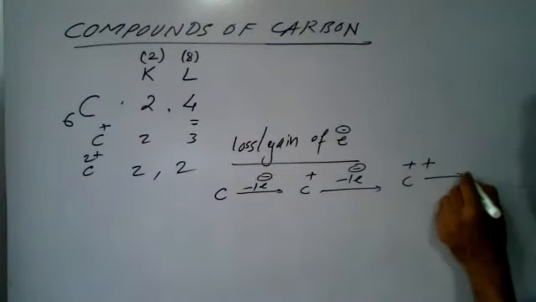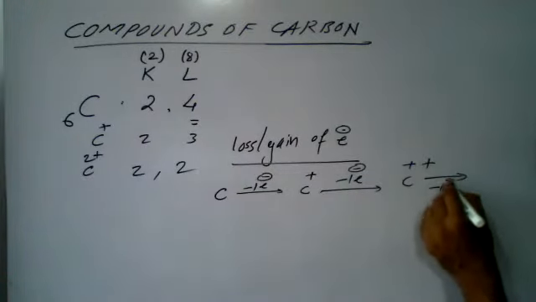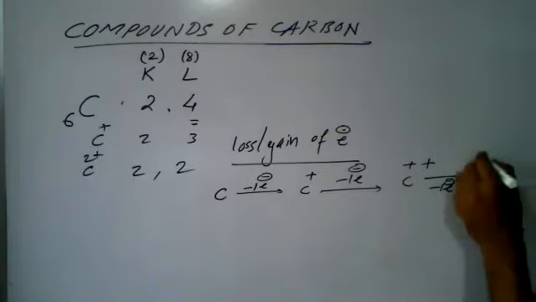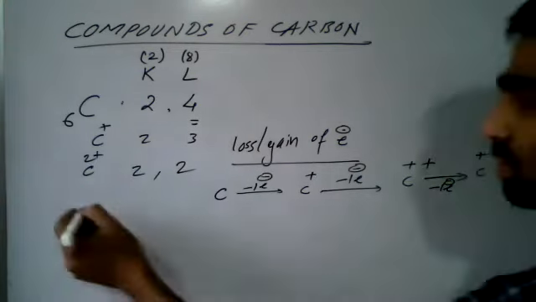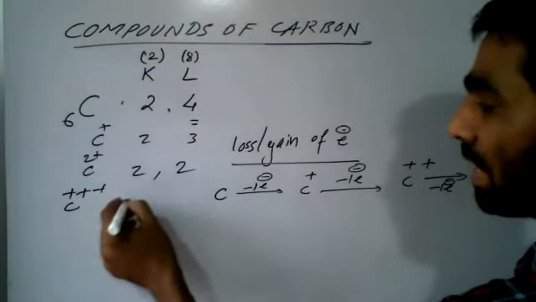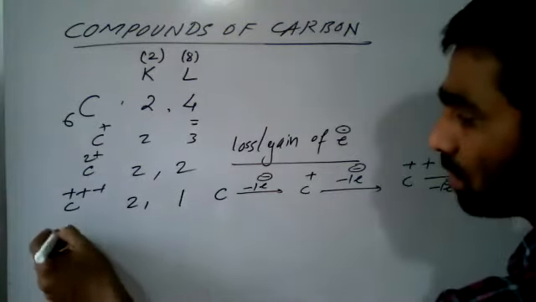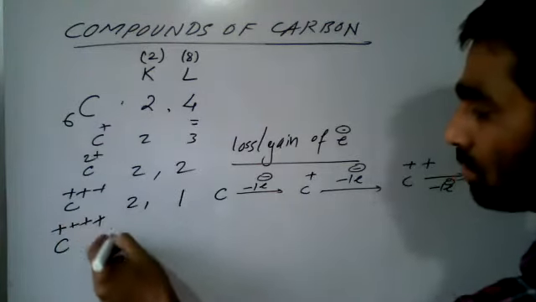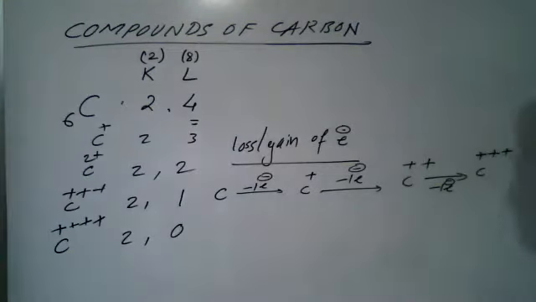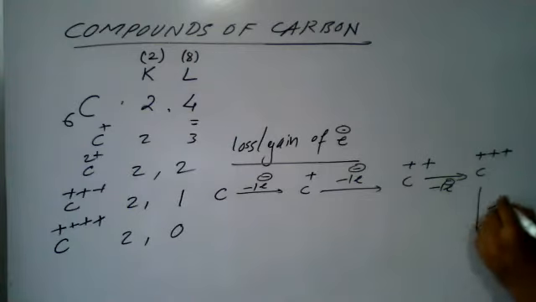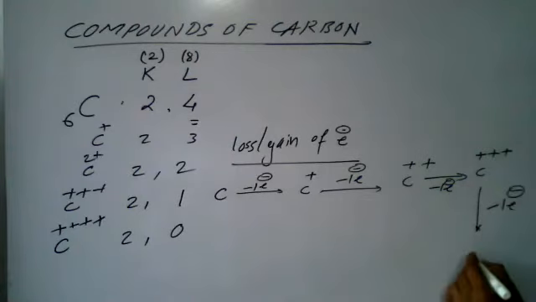This carbon 2 plus further removes 1 electron, and it becomes carbon 3 plus. Carbon 3 plus will have 2, 1. If this carbon loses one more electron, carbon 4 plus will have no electrons in the L shell. So if this one further removes one electron, it becomes carbon 4 positive.